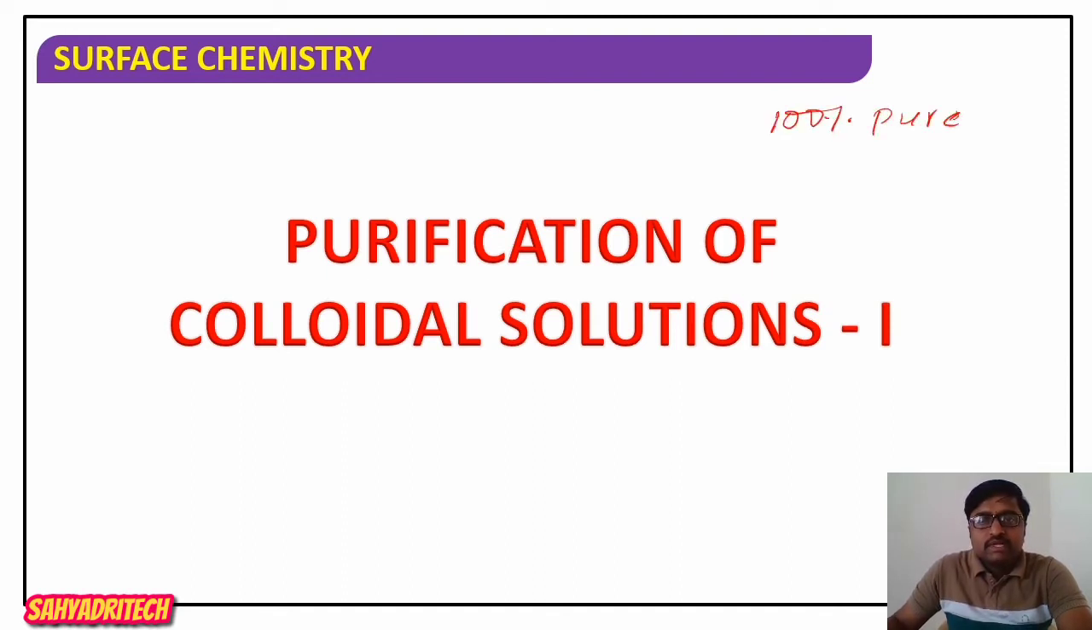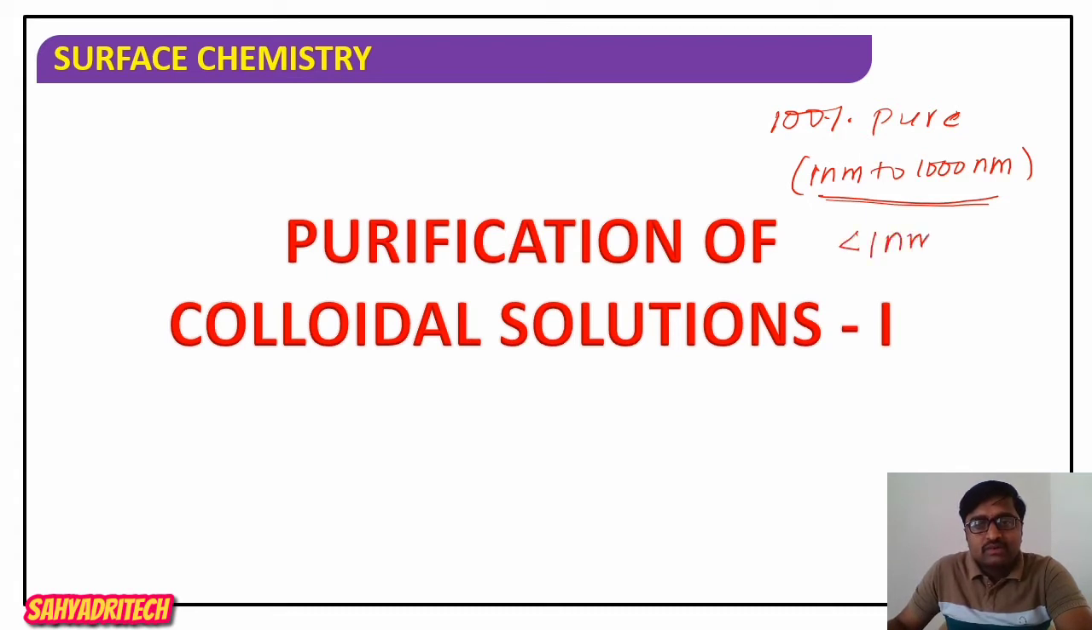What does 100% pure mean here? It concerns the particles. We know the colloidal range: 1 nanometer to 1000 nanometer. If the particle size ranges from 1 nanometer to 1000 nanometer, then the resultant mixture will be a colloid. Otherwise it is not a colloid. Not all the particles are necessarily in that range. In some cases, during preparation there will be particles of size less than 1 nanometer also.